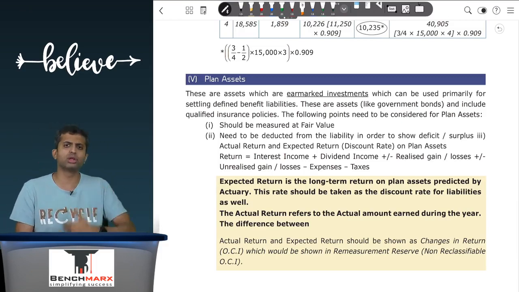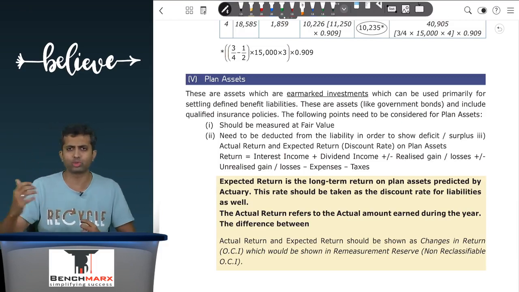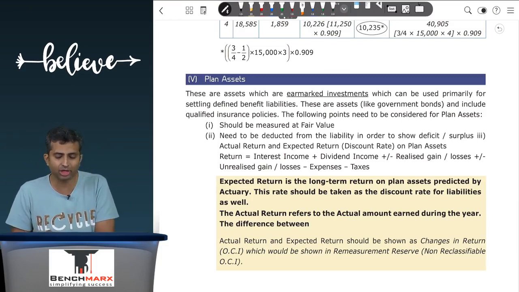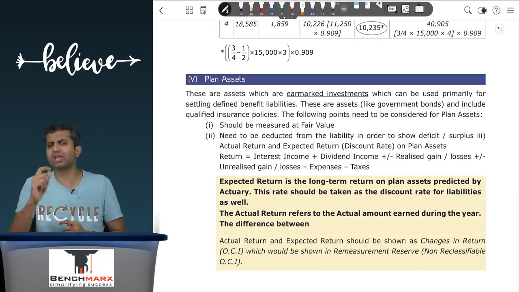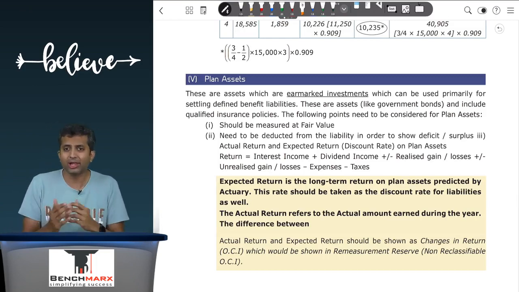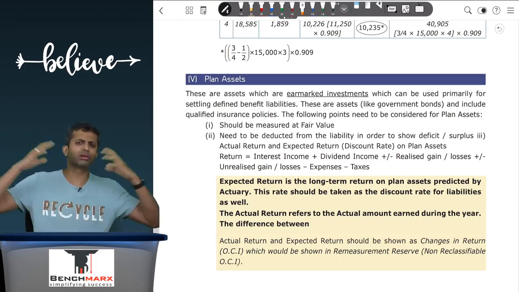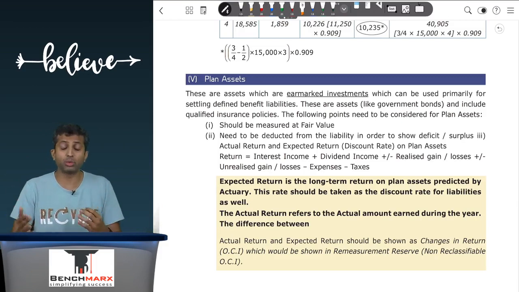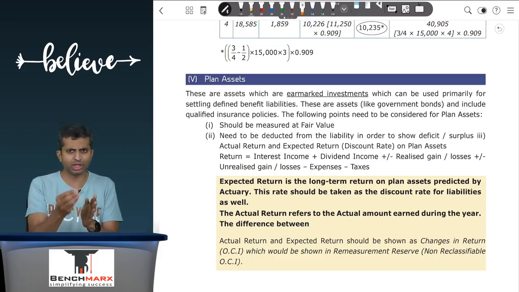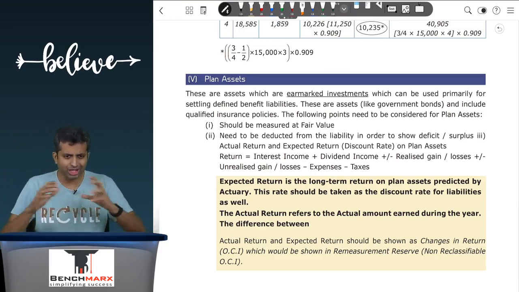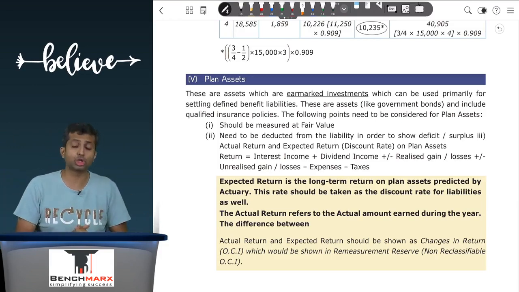And since it is a return, where should the return go? Well, the general thought process would be the return will go to the P&L account. However, the standard does not make your life so simple. It adds a layer of complexity. It says that most of the time these investments happen in bonds, etc., and bonds are subject to interest rate cycles. These plans are really long-term plans, so it is possible that in some years when the interest rate cycle is low, the return is less. In some years when the interest rate cycle is high, the return is more. So the actuary is supposed to estimate an average through-the-cycle return.